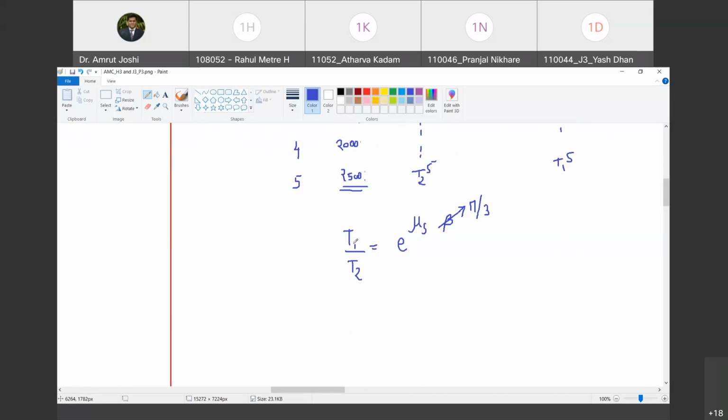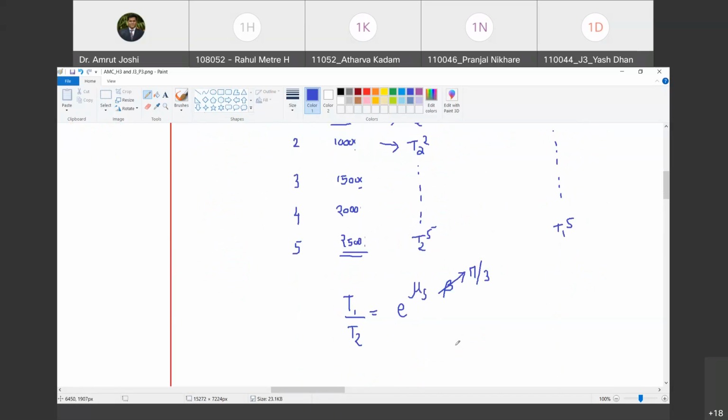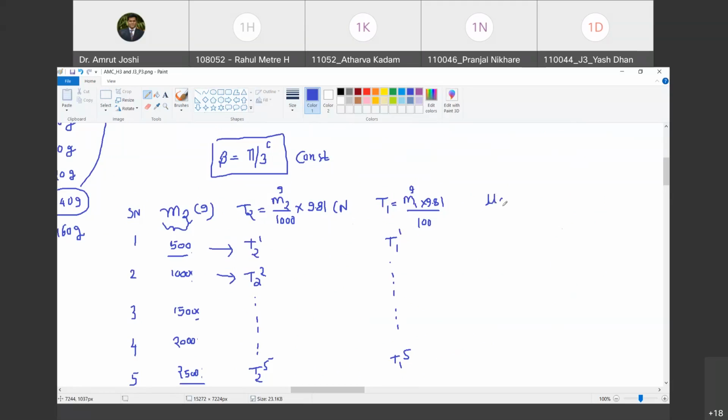And then you have 5 values of T1 and T2, 5 pairs of T1 and T2. Substitute that here. You will get the value of mu s. Can't you get the value of mu s? Easy. Do you agree with me? Yes. So you are going to have 5 values of mu s: 1, 2, 3, 4 and 5. And then take the average value of mu s. Happy?